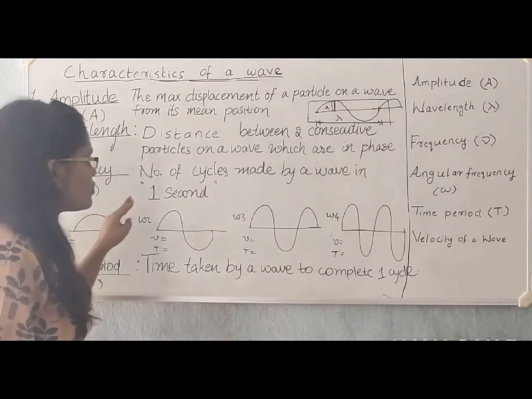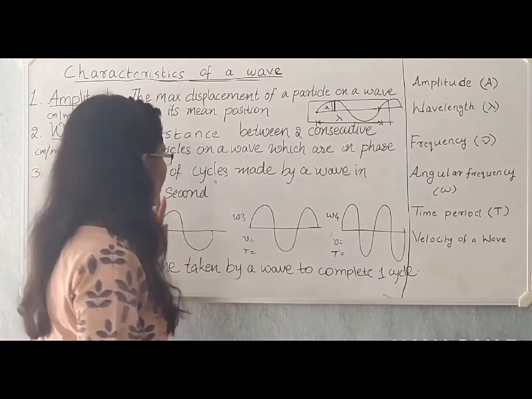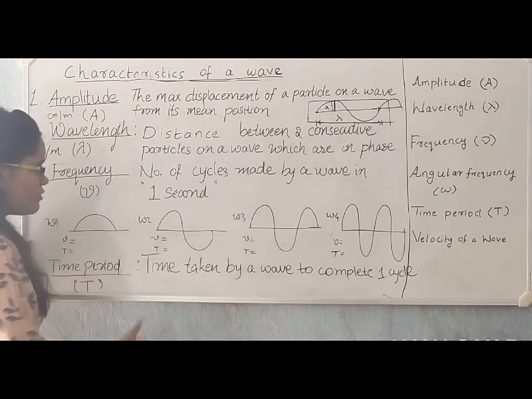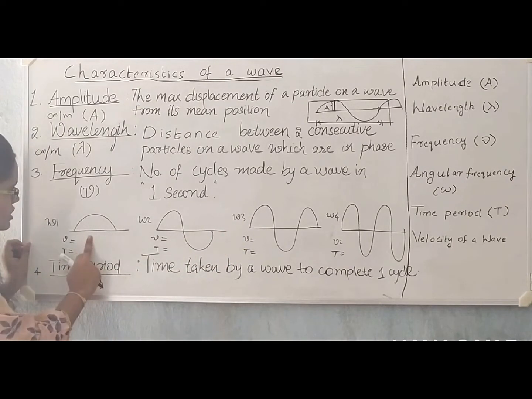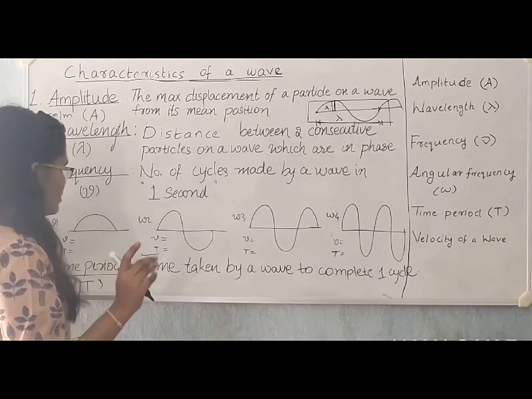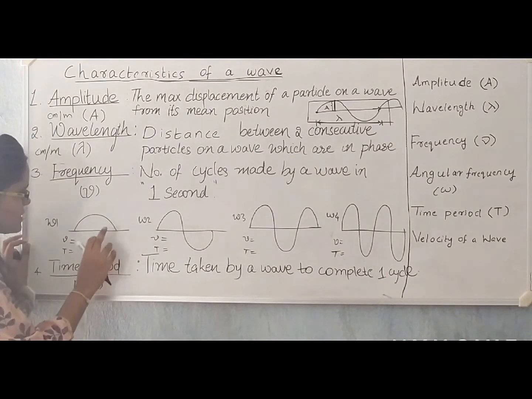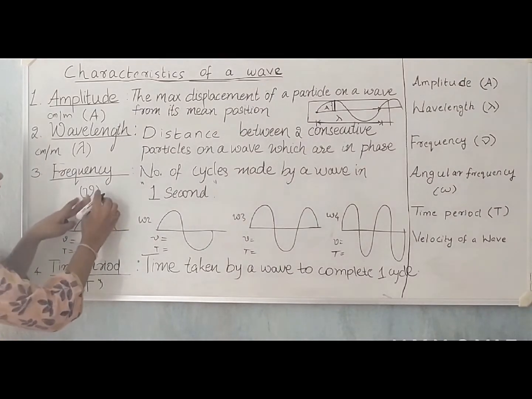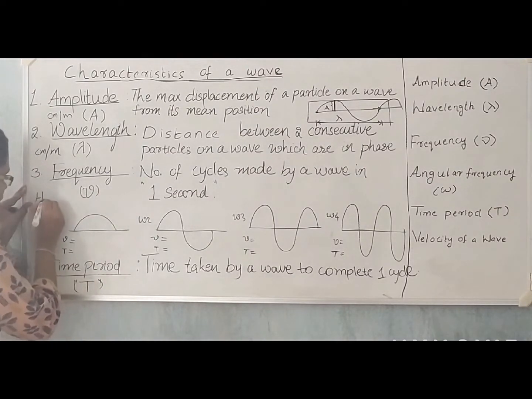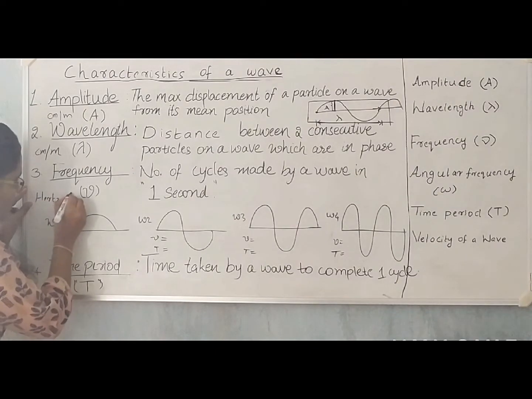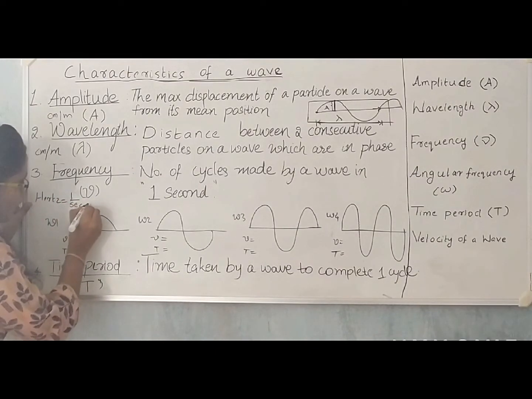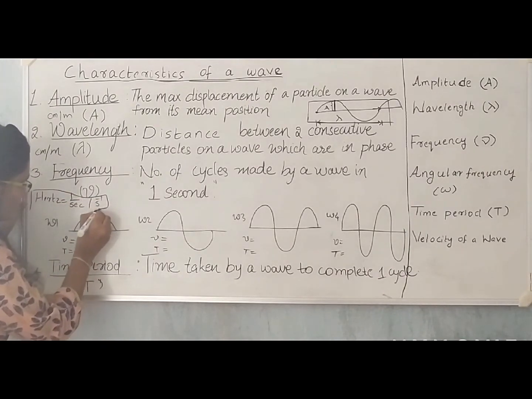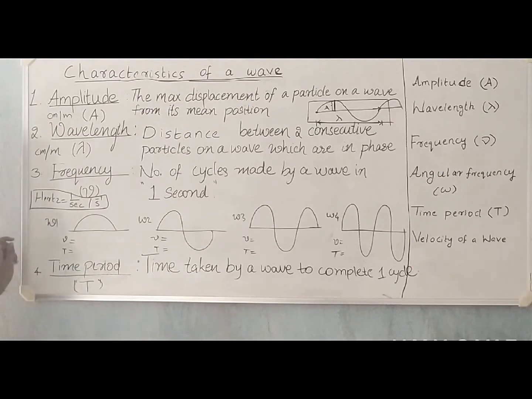Now frequency. Frequency is the number of cycles made by a wave in 1 second. For that, consider 4 waves: wave 1, wave 2, wave 3 and wave 4. All of them have travelled for 1 second, and wave 1 is completing half a cycle in 1 second. So its frequency is half, and the unit of frequency is hertz. Hertz, H-E-R-T-Z, is 1 over second or second inverse. So frequency has the unit hertz or second inverse.